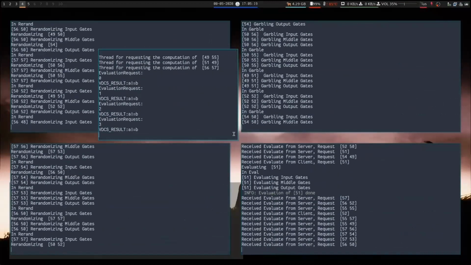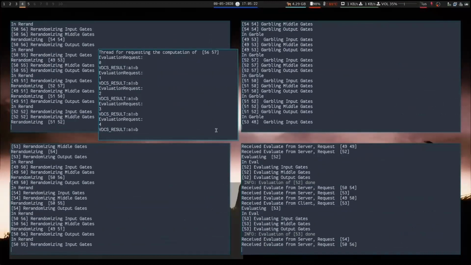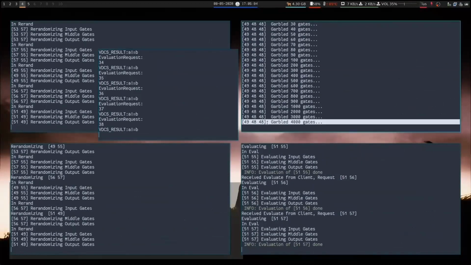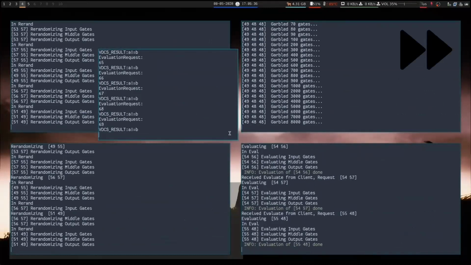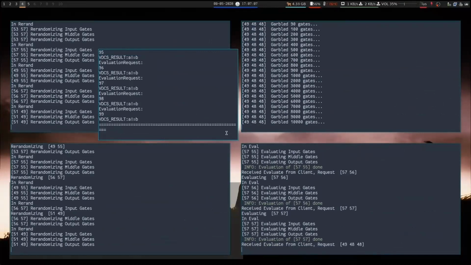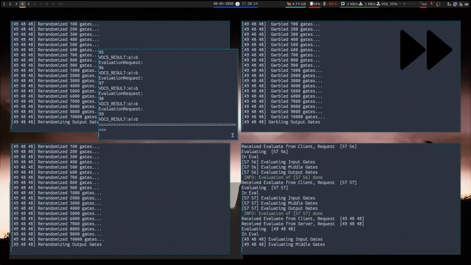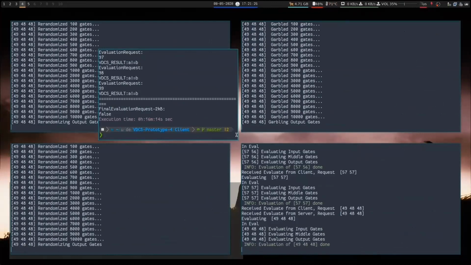As you can see, the client is already receiving the evaluation results for the 100 comparisons. So let's speed up through that. And as you can see in the background, garbling the larger example is already being done in parallel. And finally, we're through the 100 comparisons and pending the result of the last 16 kilobit comparison.